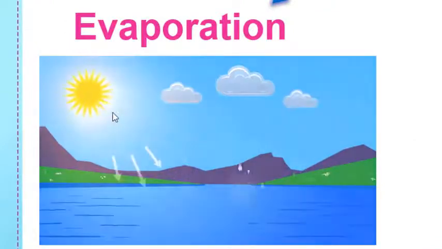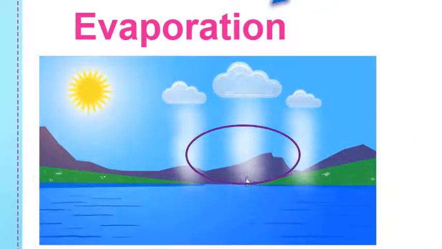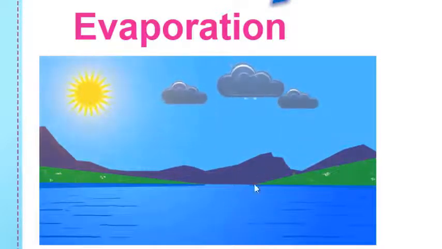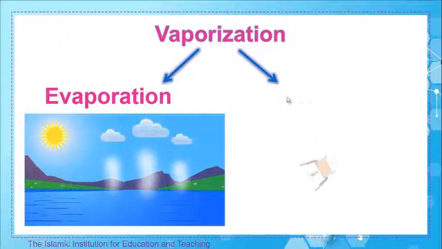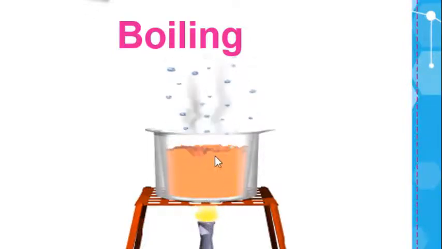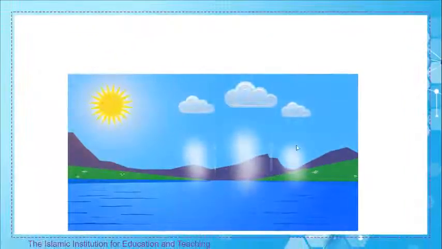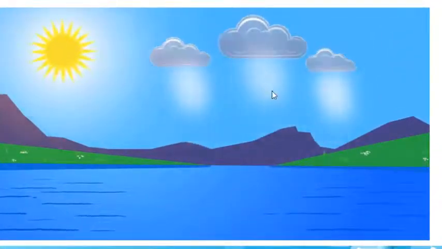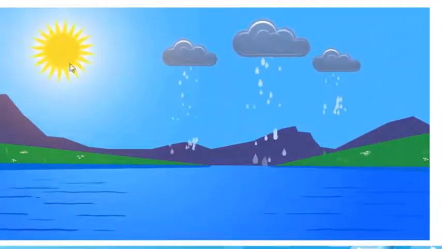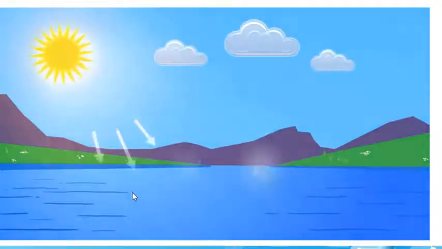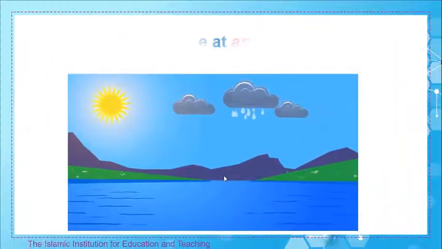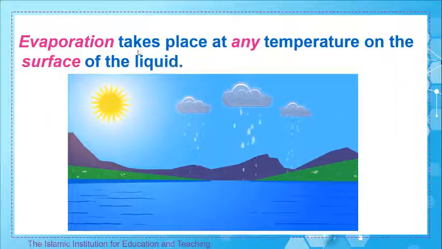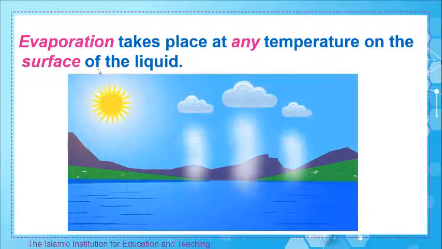Look at the picture. Under the action of sunlight, the surface of the water evaporates, while the other type is known as boiling. Take a look: under the action of a fire, the mixture starts to boil. Now, look carefully at this picture and try to define evaporation. We have a sun. The sun heats the surface of the liquid, and the liquid evaporates from its surface. Then, evaporation takes place at any temperature on the surface of the liquid.